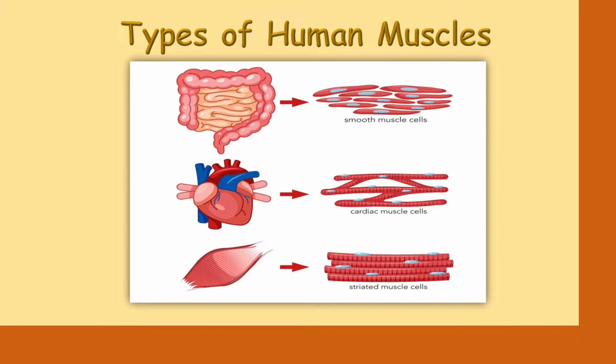Human body has more than 600 muscles. Muscles perform many useful functions and help us in doing everything in day-to-day life. Muscles are classified by three different methods based on different factors. Number one, depending upon the presence or absence of striations. Second, depending upon the control, and thirdly, depending upon the locations in our body.